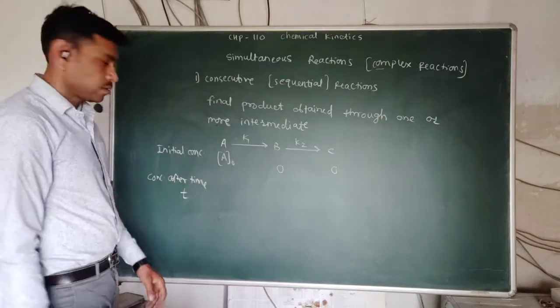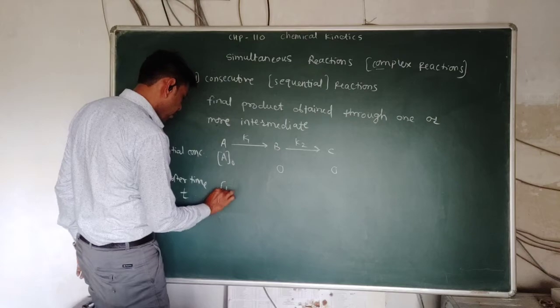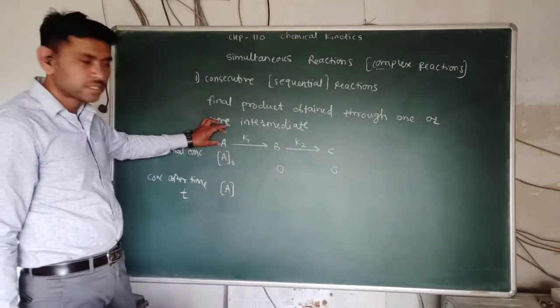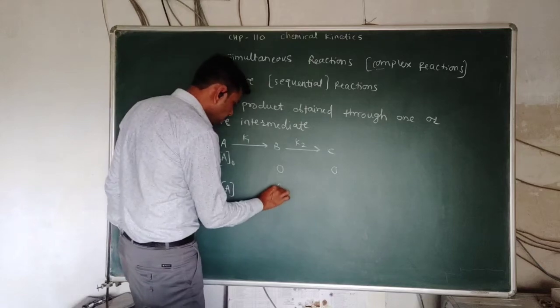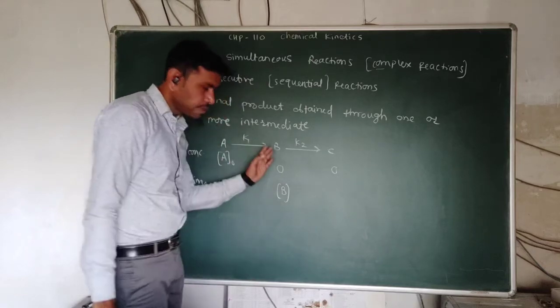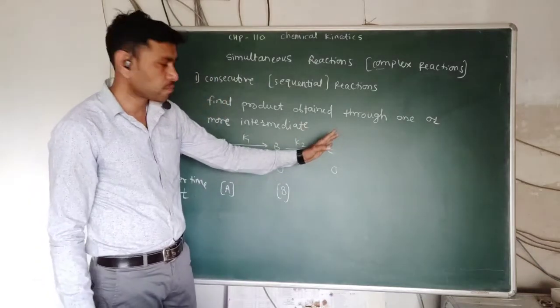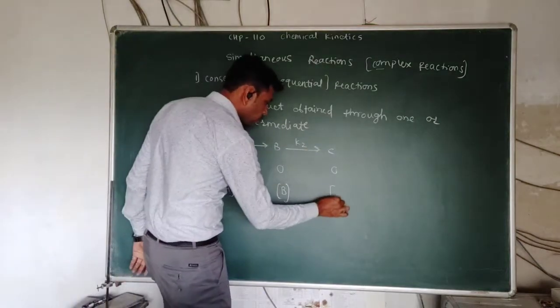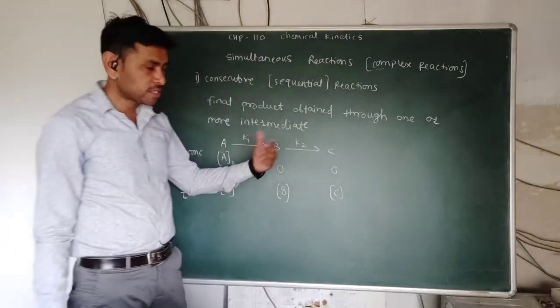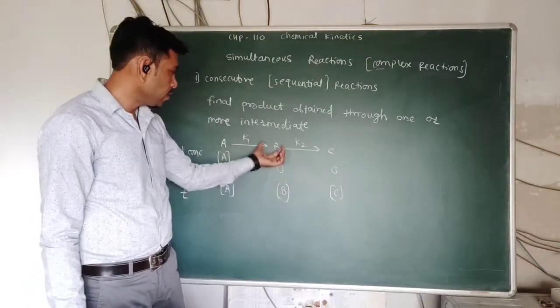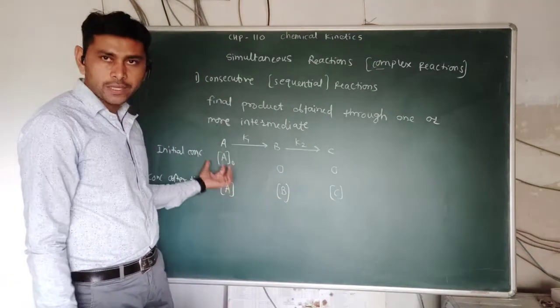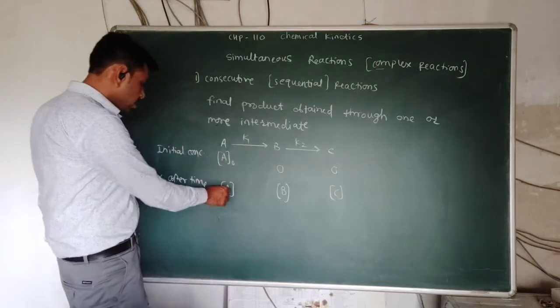After time t, the concentration of the reactant changes to A. There is some product formation of B, and from B there is some formation of C, so there will be some concentration of C, the concentration of B formed, and the concentration of A changes.